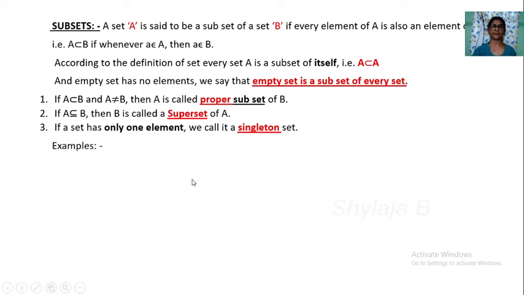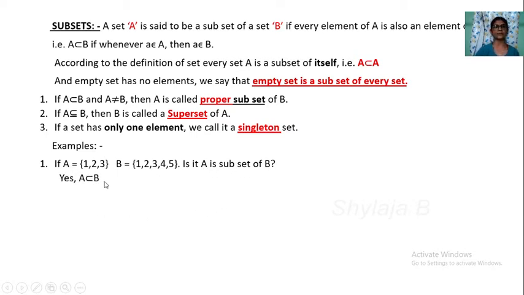For example, for a subset: if A has elements 1, 2, 3 and B has elements 1, 2, 3, 4, 5, is A a subset of B? Compare this. 1 belongs to A, does it belong to B? Yes. 2 belongs to A, does it belong to B? Yes. 3 belongs to A, does it belong to B? Yes. So all the elements of A belong to the set B. So A is a subset of B. Yes, it is a subset of B.